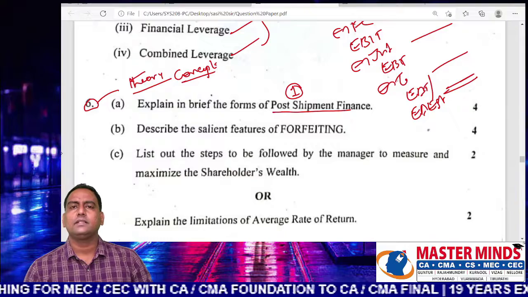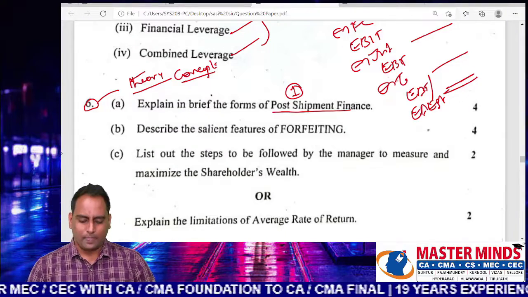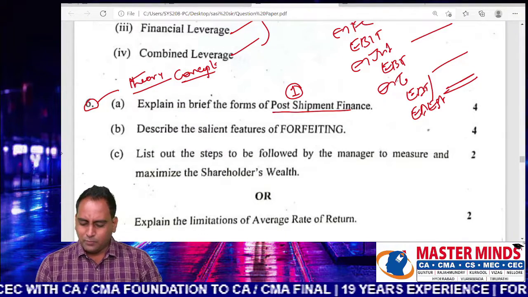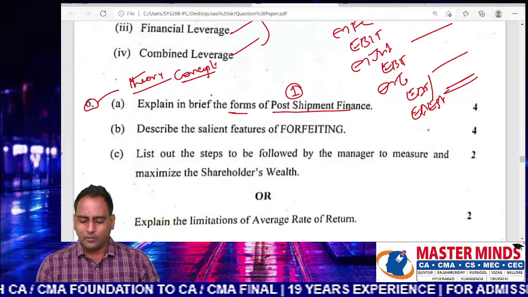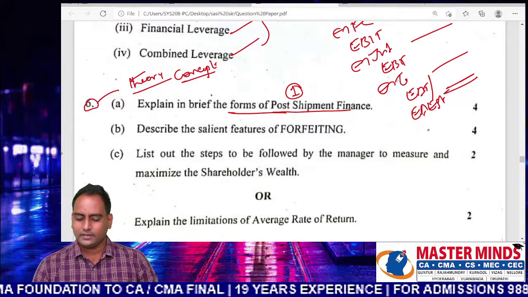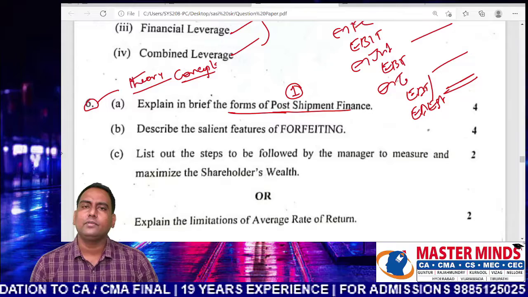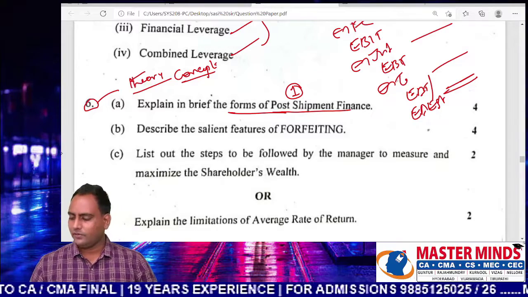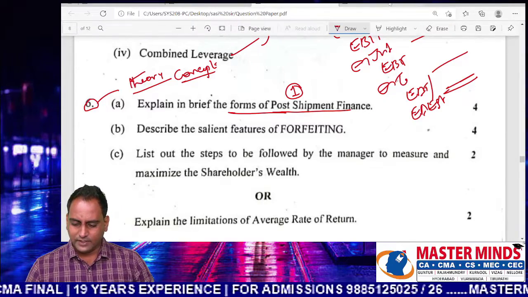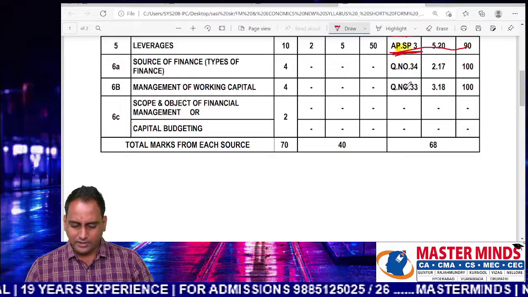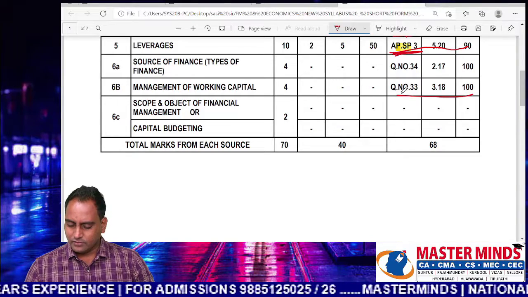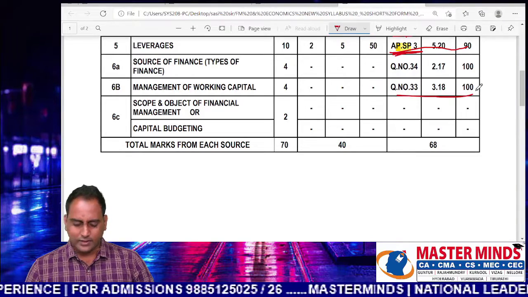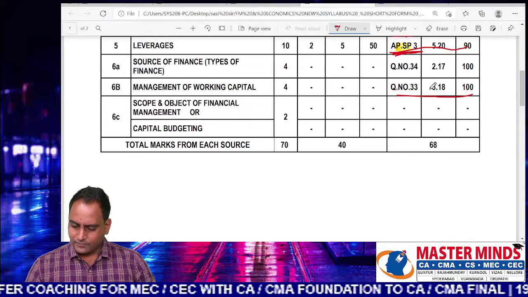Now it is termed as types of finances. So post-shipment finance, the concept and forms of post-shipment finance, is a part of types of finance or sources of finance. So this was there in our material, but it is not part of guess questions. Question number 33, 3.18 and 3.18.